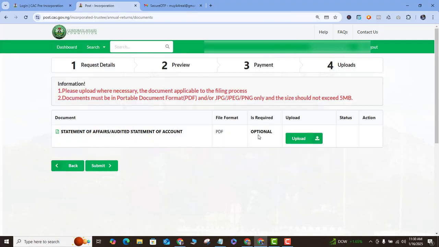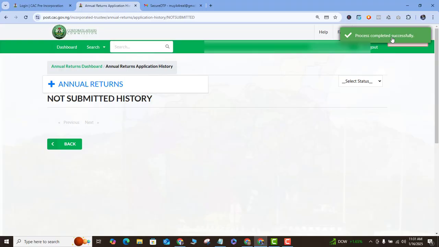Here you can see they said statement of affairs or the statement of account. As you can see here, it's optional, so I will just leave it blank. It's not an issue. Once I do that, I will just click on submit, and then this process is completed successfully.